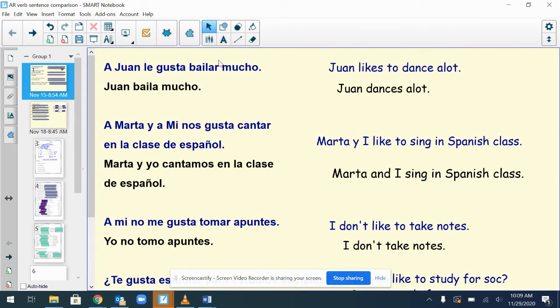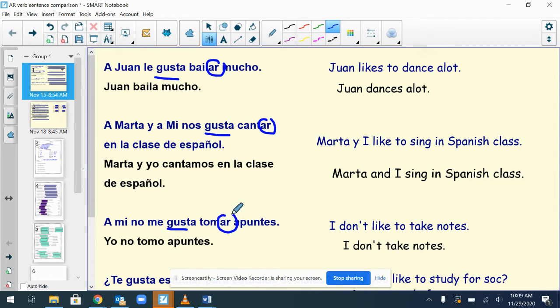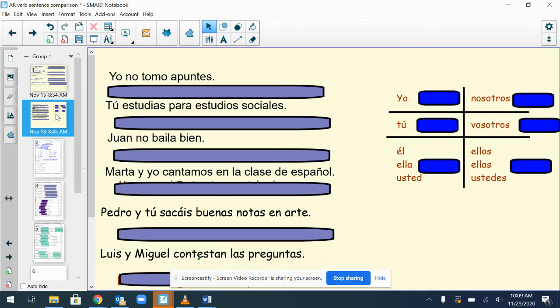In all of the sentences in the blue, we have the word gusta, meaning like. After gusta, we have what is called the infinitive. We have all the verbs with ARs. Notice in the second sentence, there is no AR. The endings changed based on the subject. Okay, so let's look to see what those endings are according to the subjects.